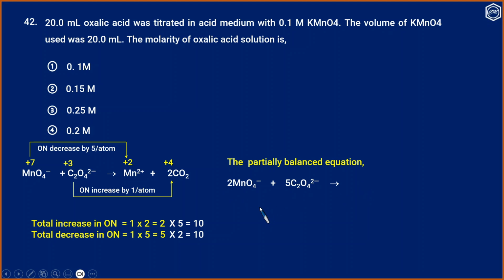Therefore, the titration relation can be M1V1 by 2 is equal to M2V2 by 5. So M2 is equal to M1V1 into 5 divided by 2 into V2, and this is equal to 0.25 molar. So option 3 is the correct answer.